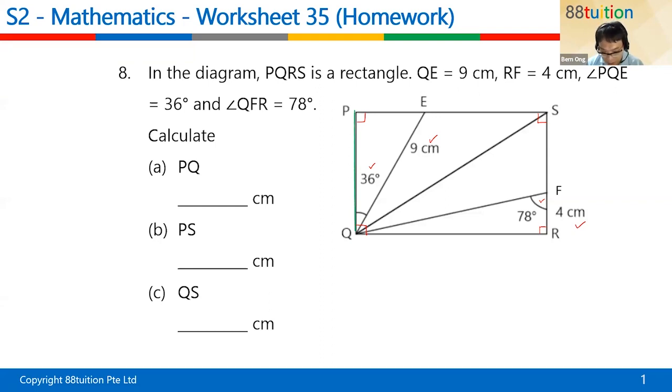Children, what do you see? There's no length. There's only 4 cm down here. How? Don't panic. All right. Can you try to bring out this green color triangle? When you bring out this green color triangle, what do you see, children?